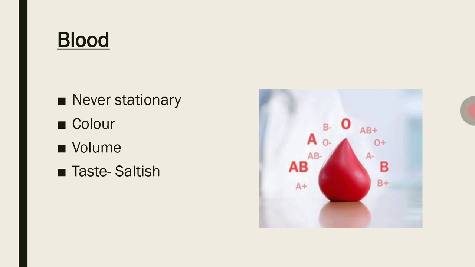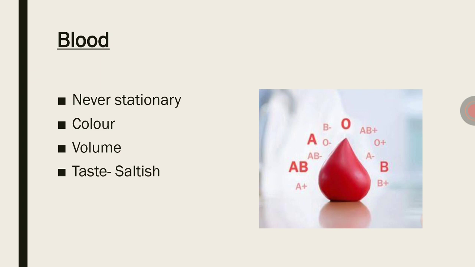And in the veins, the color of the blood is deep red or dark red. It is because all the veins carry deoxygenated blood, except the pulmonary vein. So the blood in veins is deep red in color.